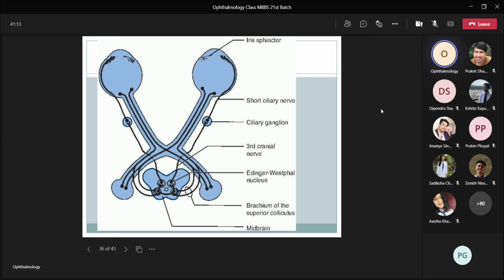So you should practice this diagram also, the diagram of the pupillary pathway. Here you can see the fibers decussate at the optic chiasma from the nasal side, whereas the temporal side fibers are uncrossed and they go to the pretectal nucleus. From the internuncial fibers, some go to the same Edinger-Westphal nucleus and some go to the contralateral Edinger-Westphal nucleus. Through the third cranial nerves they reach the ciliary ganglion, and from there through the short ciliary nerves it innervates the sphincter pupillae muscle, and because of this there is constriction of the pupil.